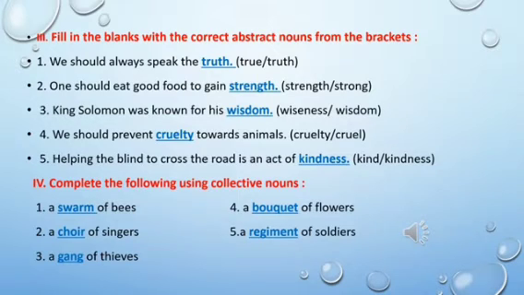Fourth one, a dash of flowers, a bouquet of flowers. Fifth one, a dash of soldiers, a regiment of soldiers. I hope you are able to do this homework. Now let us proceed.